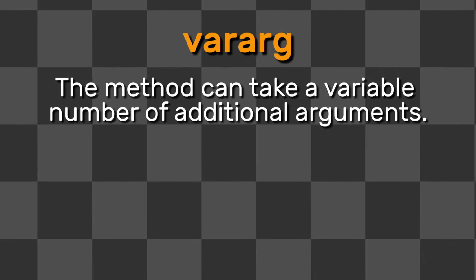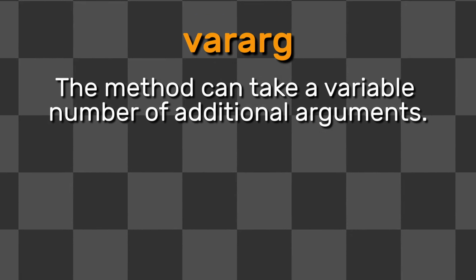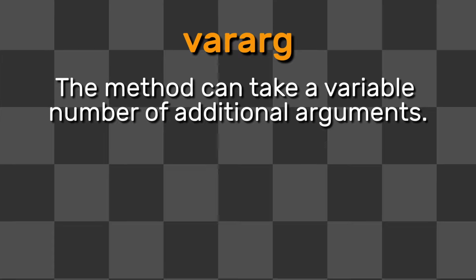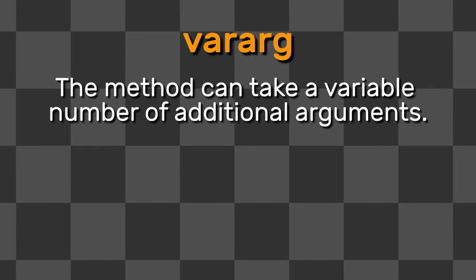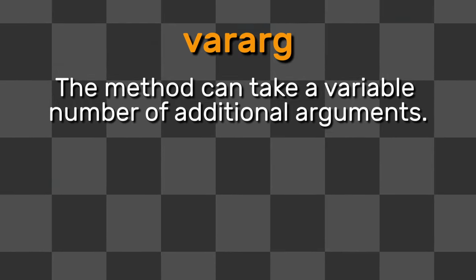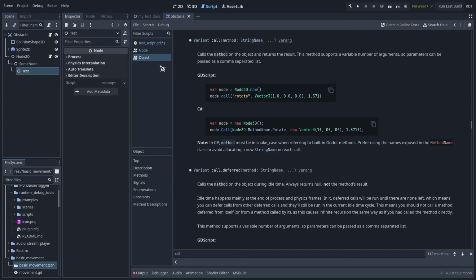Vararg stands for variable arguments. It basically means that you can pass in an unlimited number of arguments into a function. Usually a function tagged with this qualifier has some information in the description about what the additional arguments would be used for. For example, in the object.call function, we see that it takes in the name of a function, and additional arguments of any type can be passed in, which would be passed through to this method.